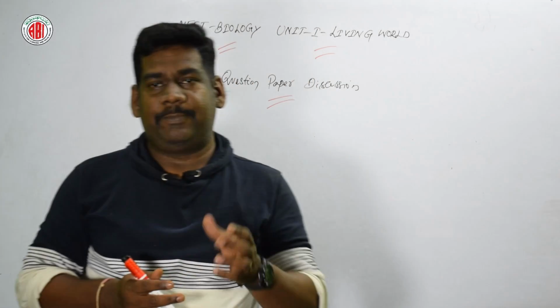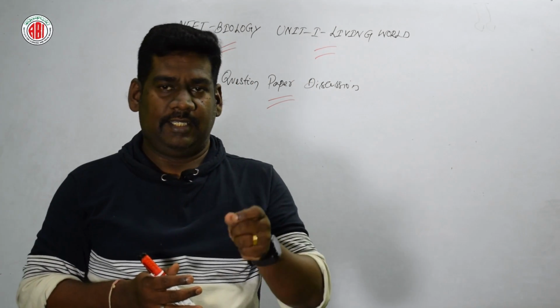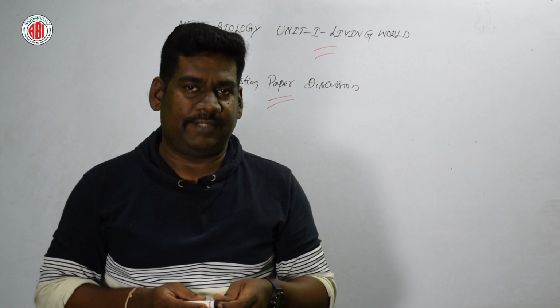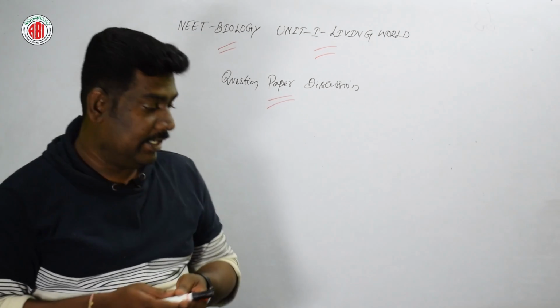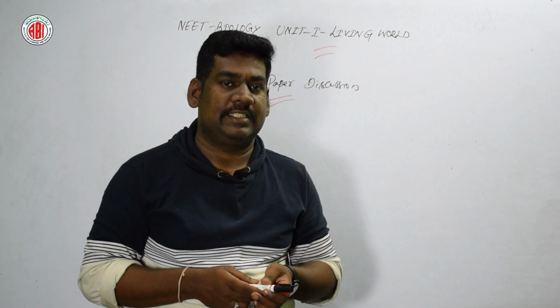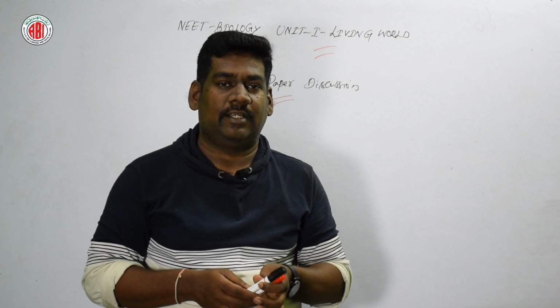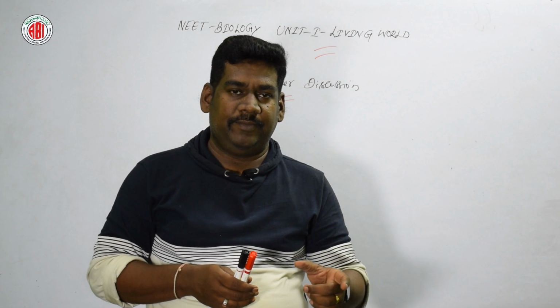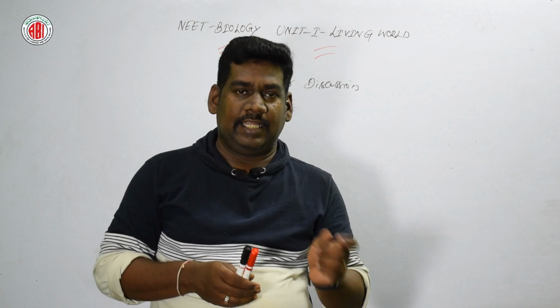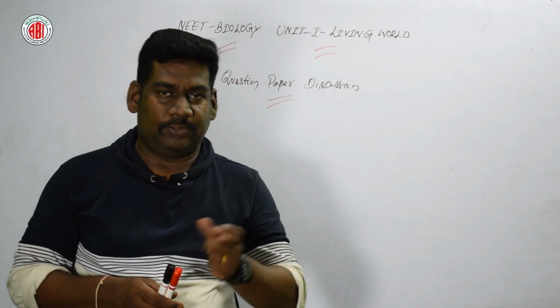This is also the wrong method of writing binomial nomenclature. Then option C, Ficus bengaliensis, here the genus name is written in capital, and again the species name begins with a capital. So this is also a wrong answer.